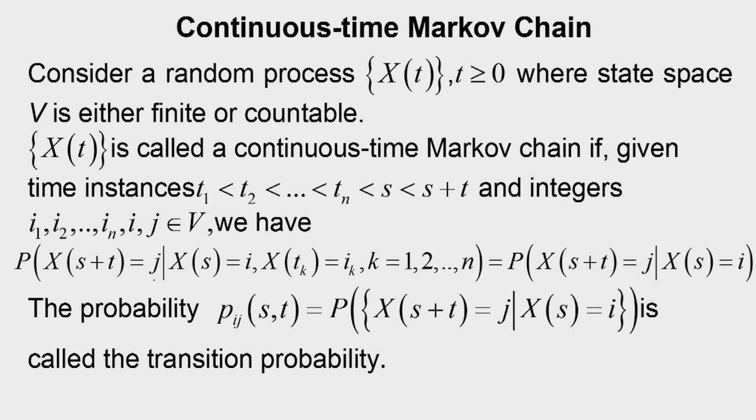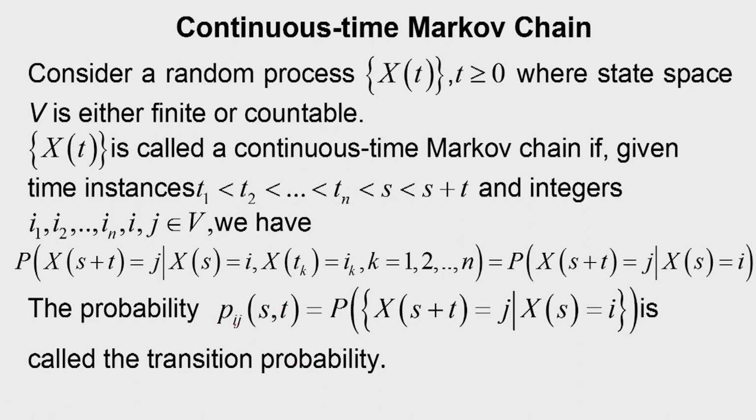So, the conditional probability given all the previous instances depends only on the current instance. Now, this probability is important for continuous time Markov chain, and this is called the state transition probability.